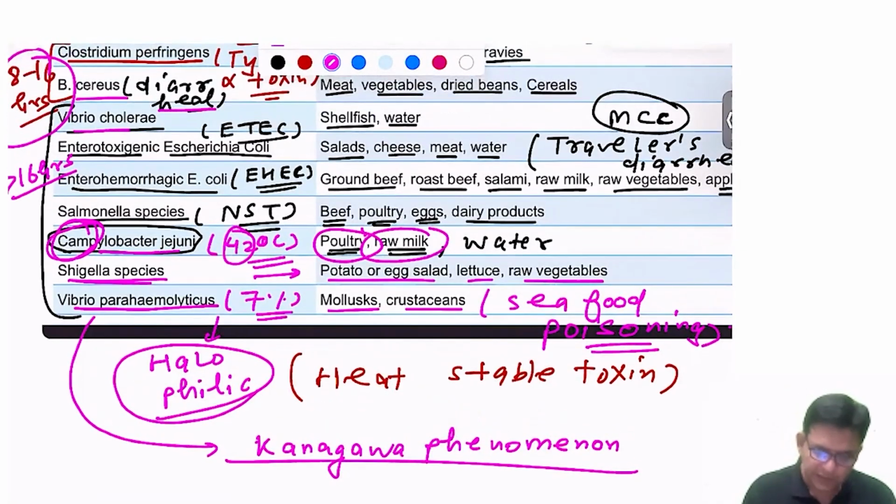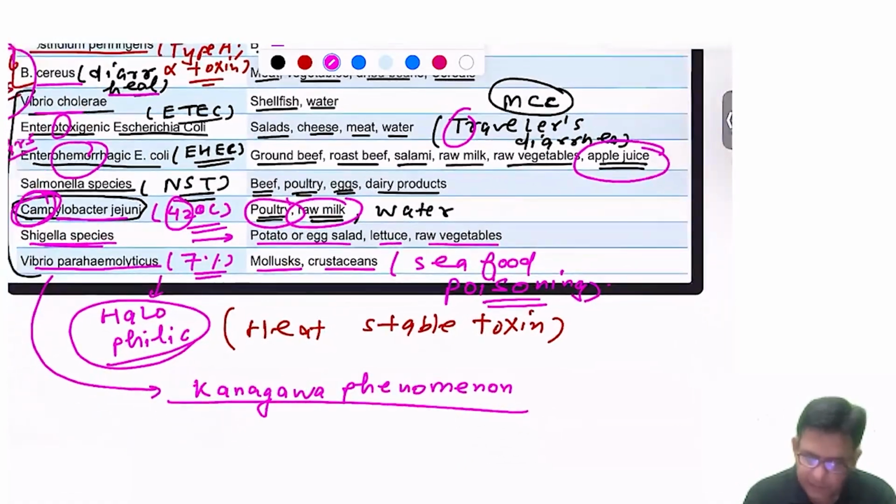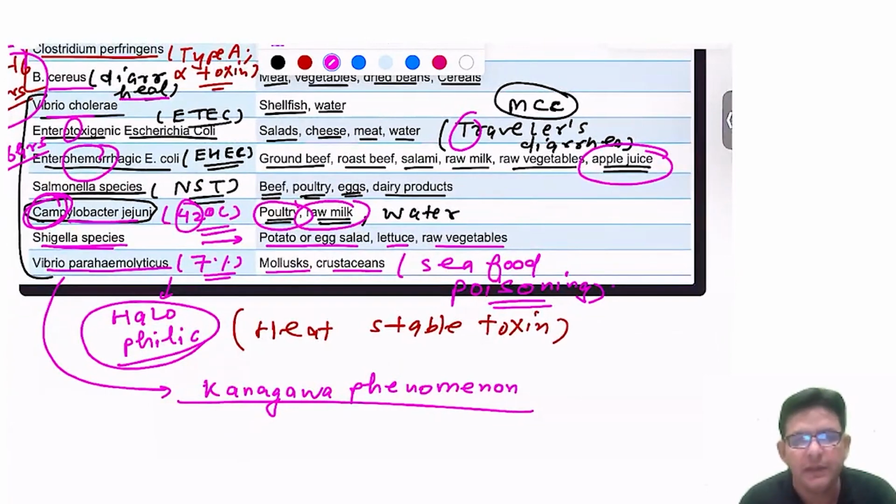42. Toxigenic, T for T. The most common cause of traveler's diarrhea is enterotoxigenic E. coli. Or hemorrhage, hemorrhage is happening, boss. And if you remember, apple juice is red only, no? So relate that. Enterohemorrhagic E. coli associates with contaminated apple juice along with these particular things: beef, roasted beef, salami, raw milk, raw vegetables. All these associate with enterohemorrhagic E. coli.